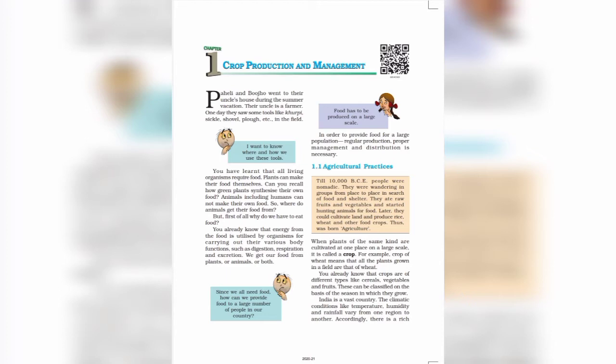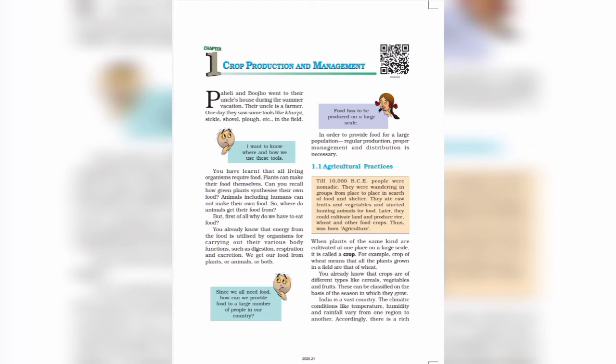You already know that crops are of different types like cereals, vegetables and fruits. These can be classified on the basis of the season in which they grow. Cereals means we can take examples of wheat, rice, maize, bajra, barley. Pulses are gram, pea, bean, moong.